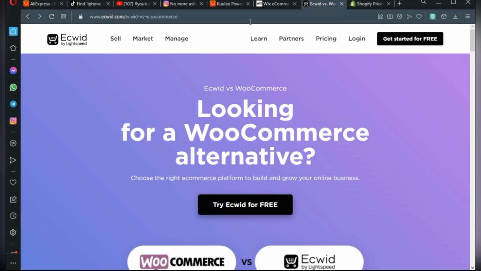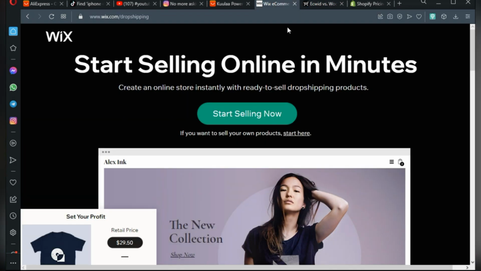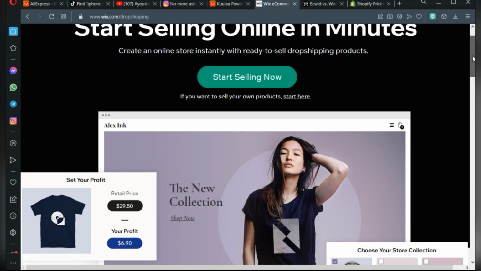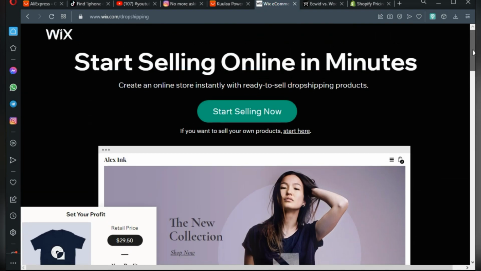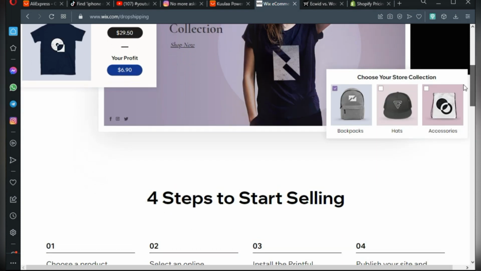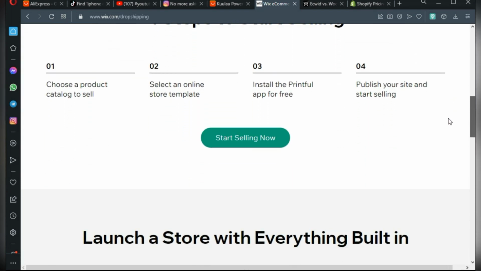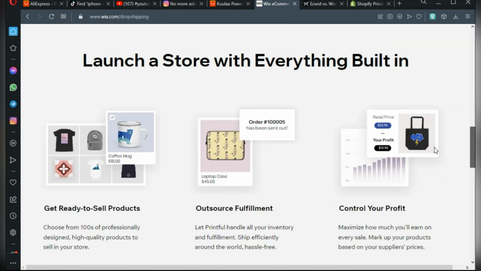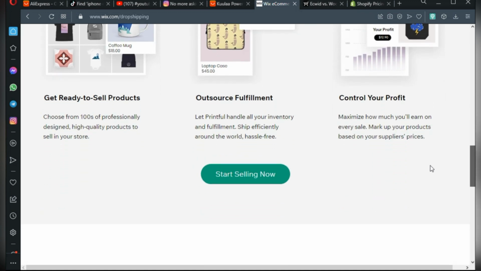And then recently, Wix.com actually launched this print on demand dropshipping model, right? As we said, there's a video where we're going to be talking about these different types of dropshipping. This will allow you to also sell your products using print on demand services, right? But at the same time, you can also list your actual products on the store and then just follow the same suit that you do with the other platforms, right?